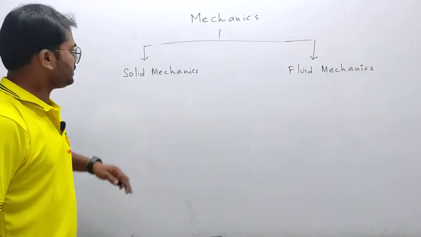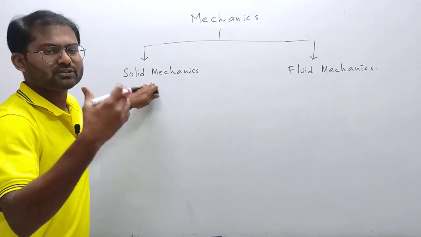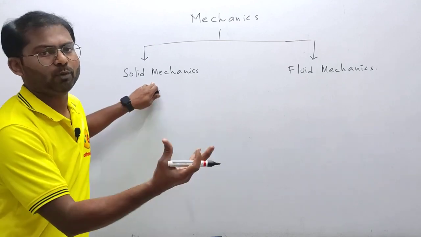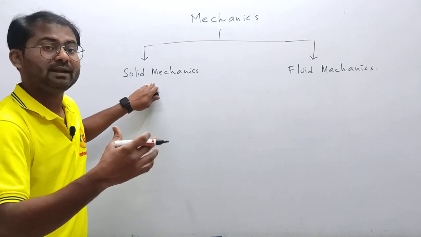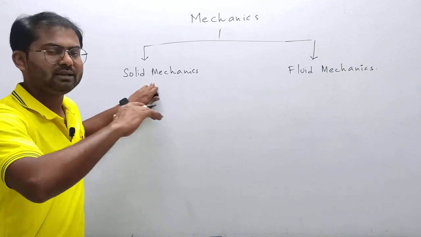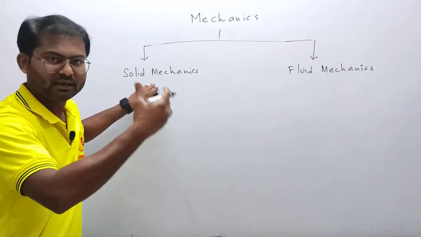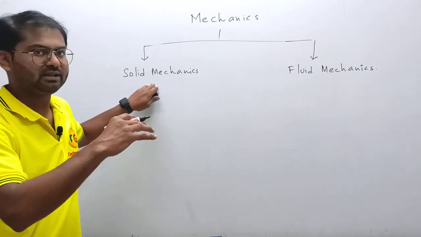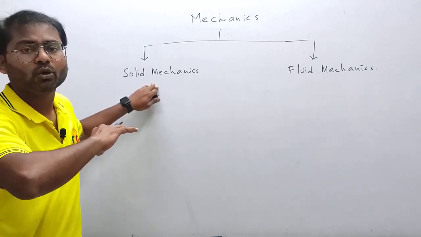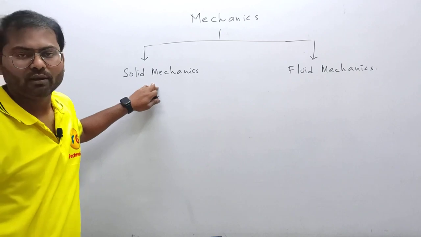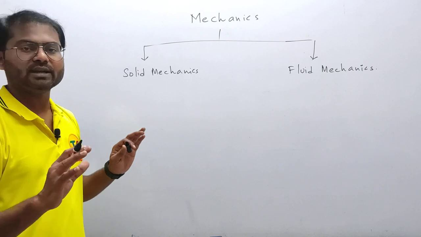Okay, and in solid mechanics, first of all, we'll take an assumption. We assume that our body is a rigid body. So we assume the body to be a rigid body and then we will deal with that, and slowly we'll drop that assumption and take the body to be a deformable solid, and then we'll deal with that. So rigid body means basically the body which does not undergo any deformation at all. Fine. So whatever is the force which you apply, it will not undergo any deformation.